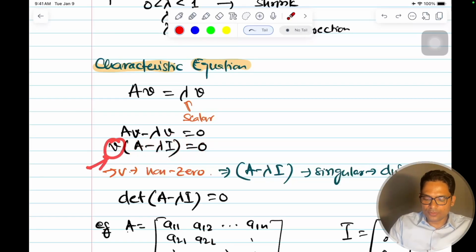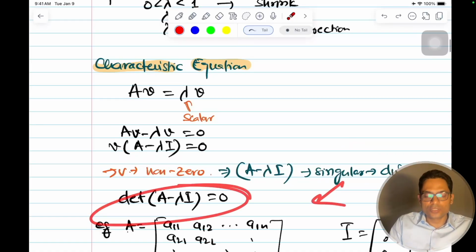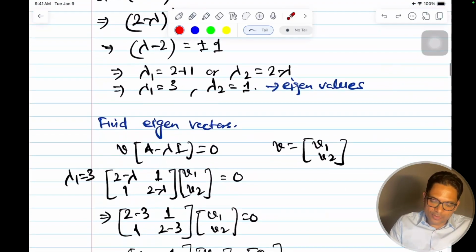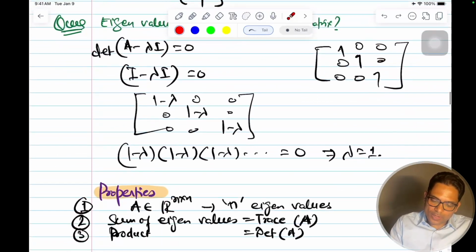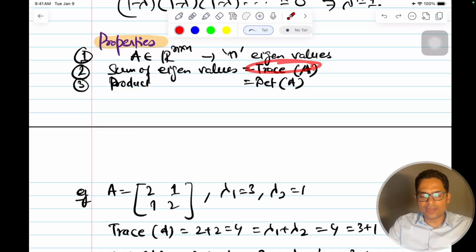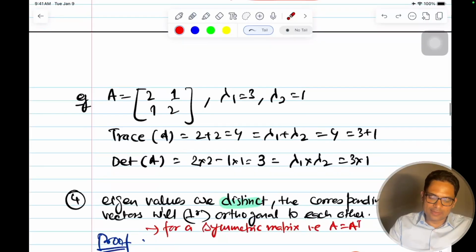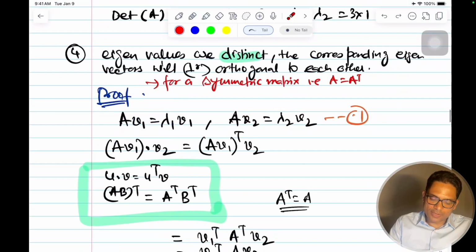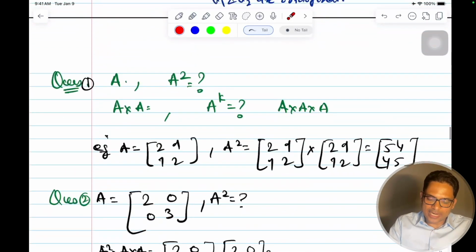So this is non-zero. So because of this, we saw the condition for a matrix to be singular, which means its determinant should be 0. So we understood that. And then we did some problems, and then we understood the properties of eigenvectors and eigenvalues. The sum of eigenvalues is the trace of the matrix, the product of the eigenvalues is the determinant of the matrix, and then we moved on, saw some values, and then we moved to a concept called diagonalization.